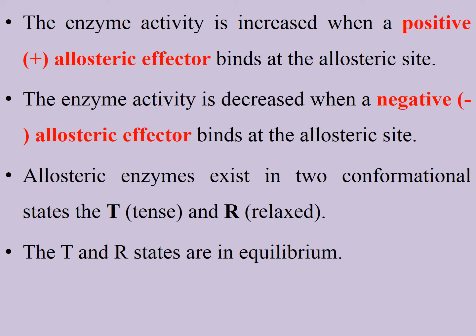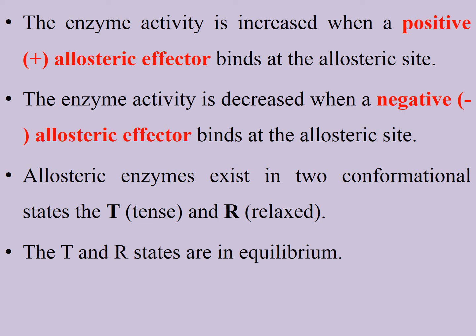Next is allosteric effector. It can be further divided into two classes, positive allosteric effector and negative allosteric effector. The enzyme activity is increased when a positive allosteric effector binds at the allosteric site, and on the other hand, enzyme activity gets decreased when a negative allosteric effector binds to the allosteric site.